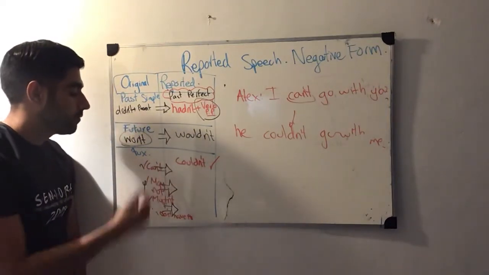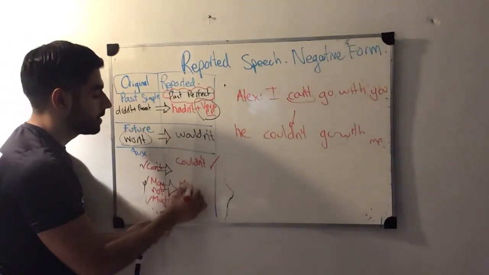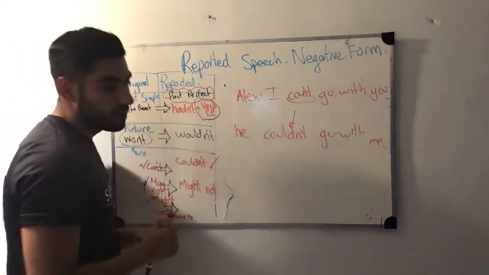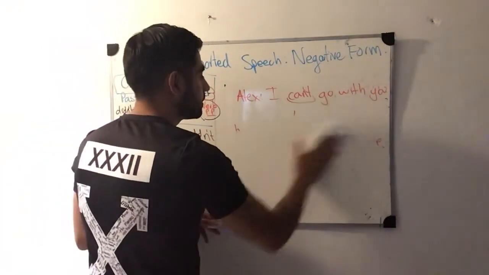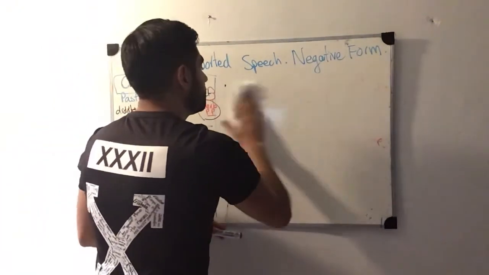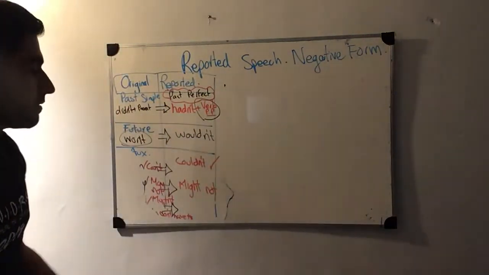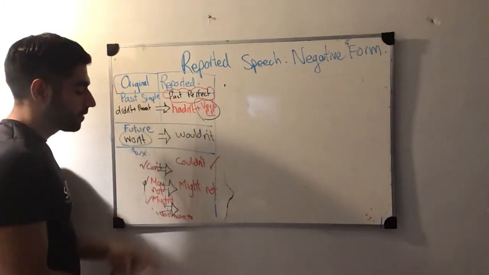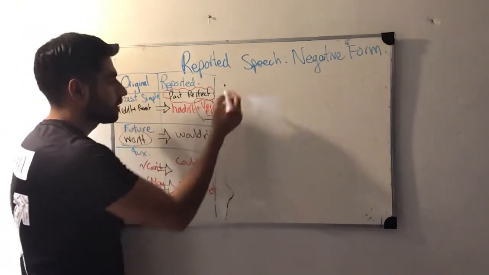Now let's pass to the one of may not. In this case, we have to use might not. Basically, we are just adding the not at the end. As simple as that. So as I was telling you, probably you guys wanted to know everything in the past video, but it would be a lot of information. That's why I have to divide it.